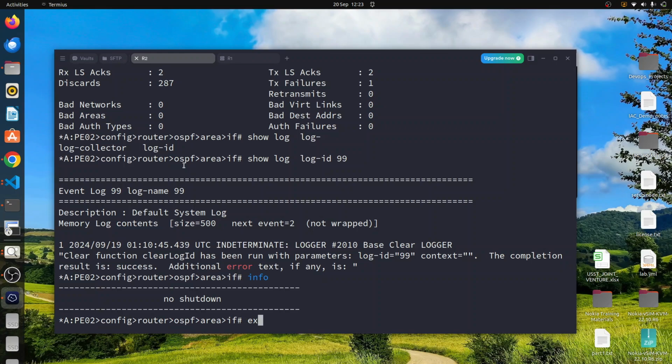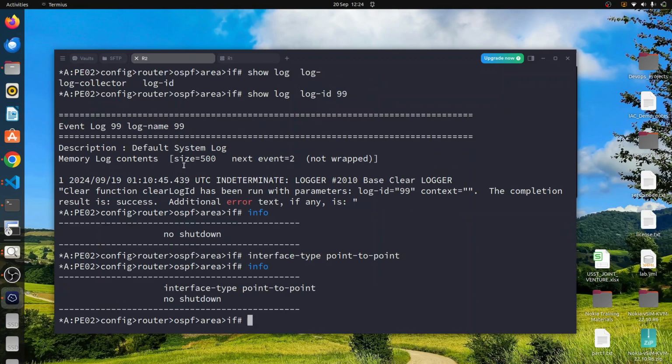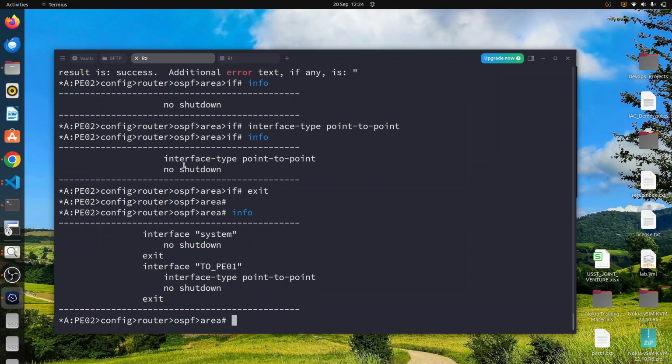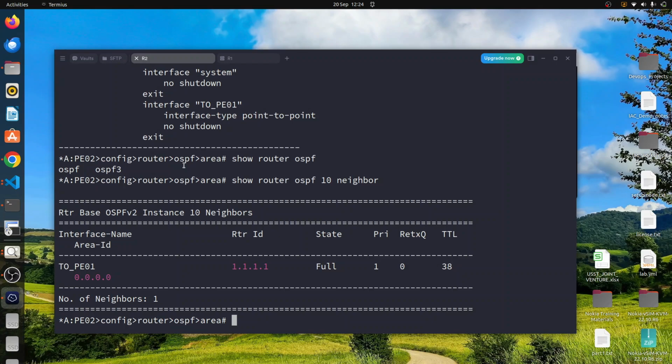We can go ahead on R2 and configure the interface type to be point-to-point, or we can remove the interface type configuration on R1. I want it to be point-to-point, so I will configure the interface type to be point-to-point on this router. Info, so we have the interface type configured on this router. Do info again to verify the configuration. Show router OSPF 10 neighbor. Yes, our adjacency is now up.